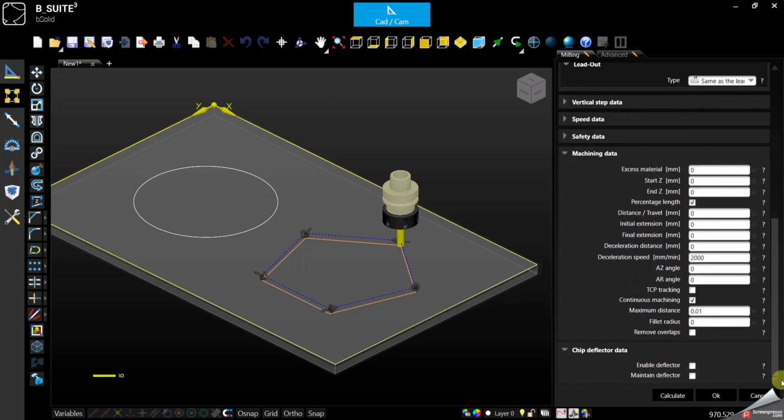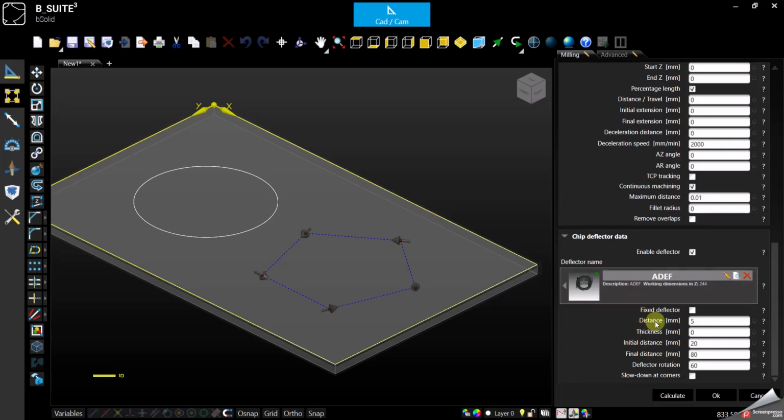Chip deflector quickly. You can select it, and the default usually is fine. You can play eventually with the distance if you have the chip deflector, because it will change how close the deflector has to be to your profile. By default it is 5 mm away if everything is set properly, and eventually we can play with that.